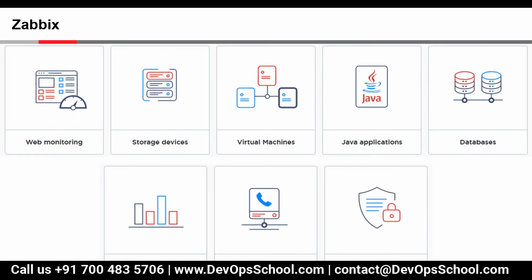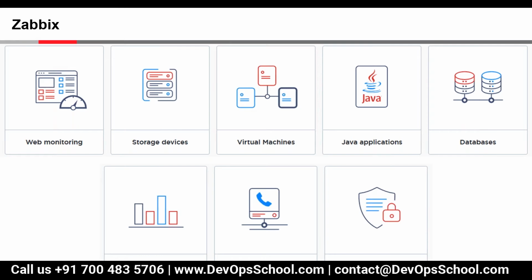I have been discussing this for many days. What is the difference between VMware, Hyper-V, and ESXi? If we want to monitor an individual ESXi host, we need to create credentials for it and give them to the Zabbix server.